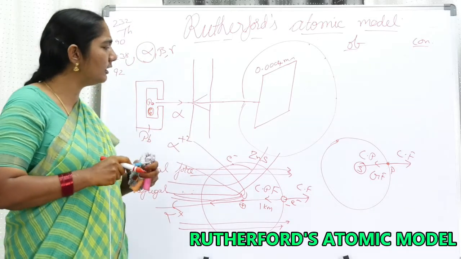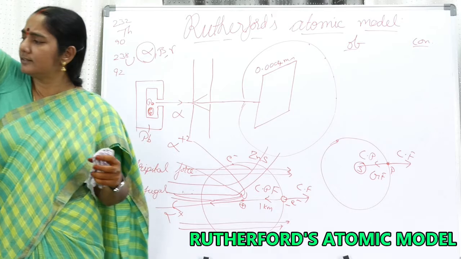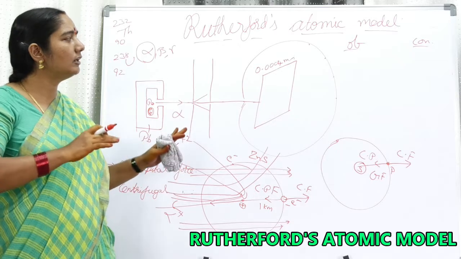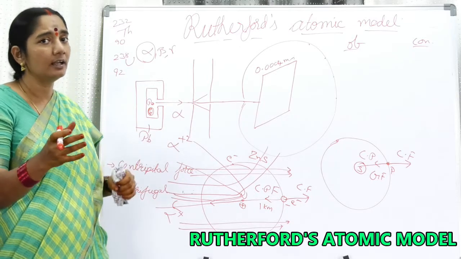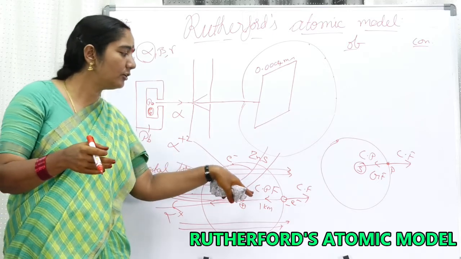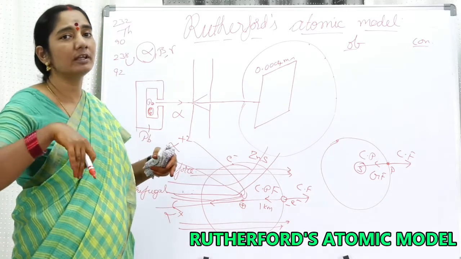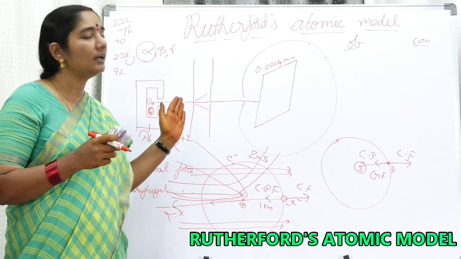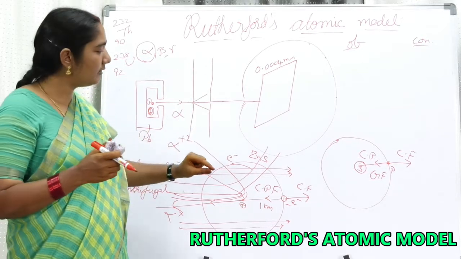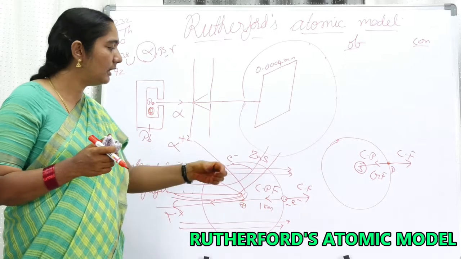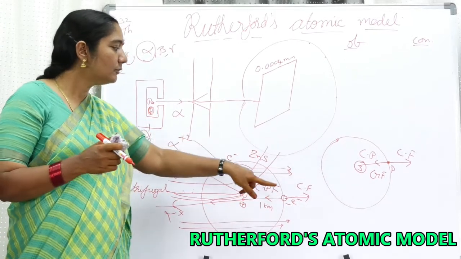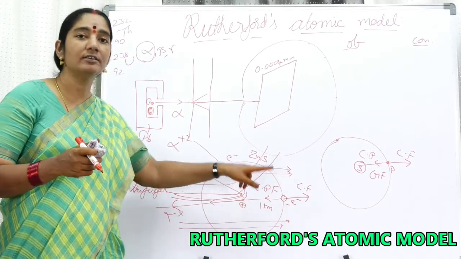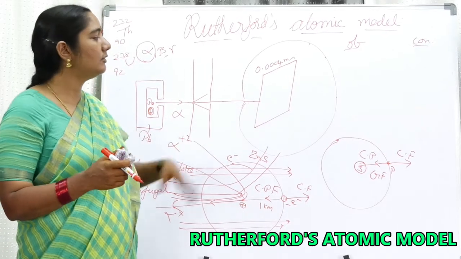There are many examples of centrifugal force. So my dear friends, we will discuss it again later. I think now you got an idea. So in Rutherford's model, he gave a conclusion that these two forces are equal in magnitude and opposite in direction. As a result, the electron is moving in a circular path. Now see the observations and the conclusions. Just now we have seen he compared the electron with the planet. So now he is telling that the electron is moving around the nucleus in a circular path, similar to that of the planet.